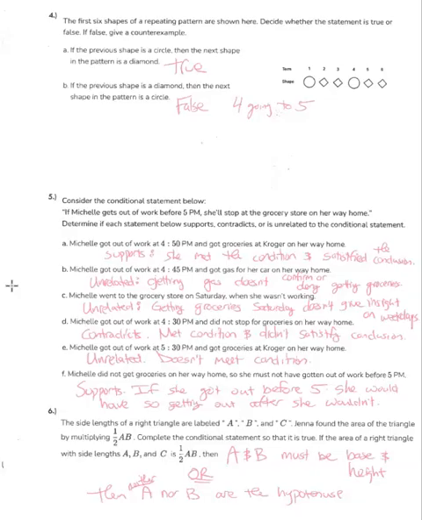And the last one is saying you have a right triangle with sides A, B, and C. Jenna found out that the area of the triangle is 1/2 AB. Complete the conditional statement. If it was a right triangle with sides A, B, and C, and the area is 1/2 AB, what must be true? Well, A and B had to be the base and the height. If A or B were the hypotenuse, that wouldn't have worked. So a different way you could say it is neither A nor B is the hypotenuse.